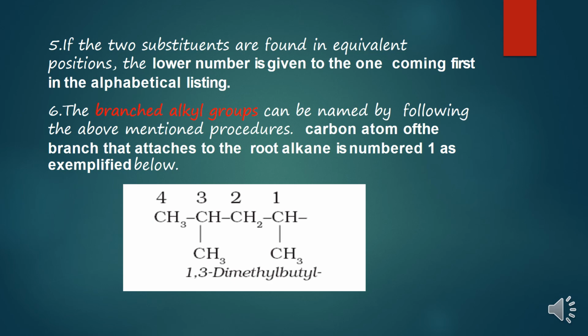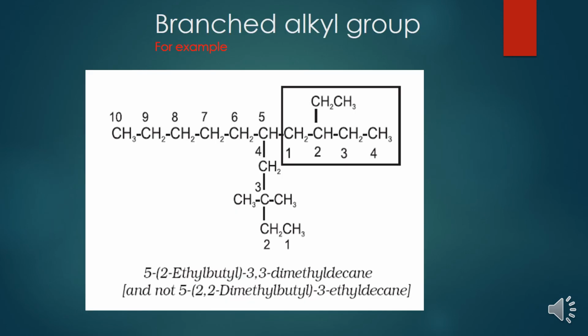If you see this example, this is the valency of this carbon which is free. Actually this is one of the side chains, where you will see this side chain contains 4 carbon atoms, and this branch also has its sub branches, I would say. So these kinds of alkyl groups are called branched alkyl groups. Let's see how to give names to branched alkyl groups.